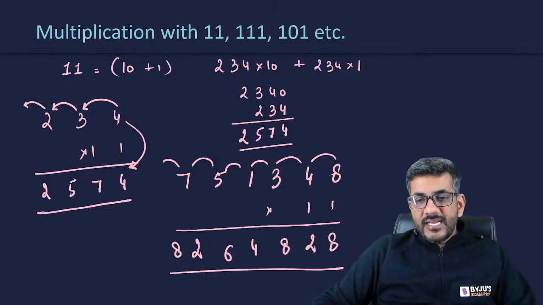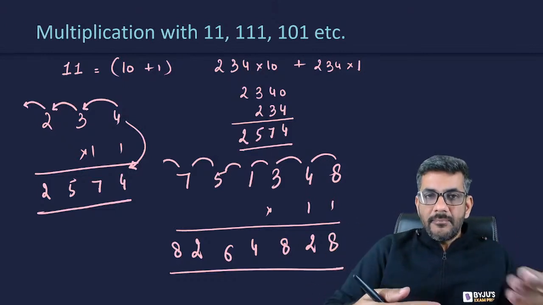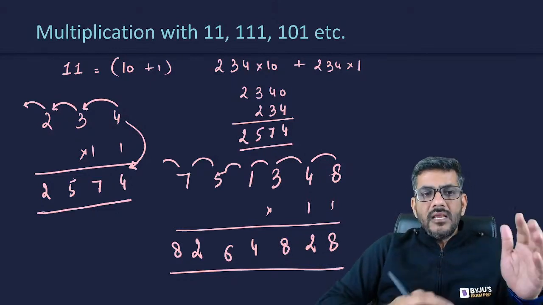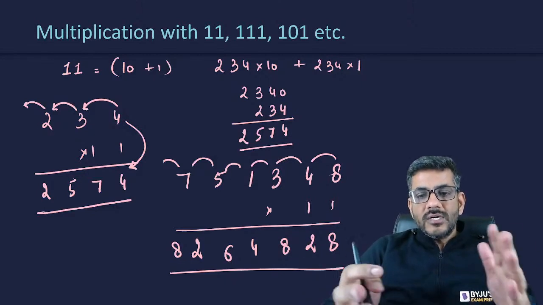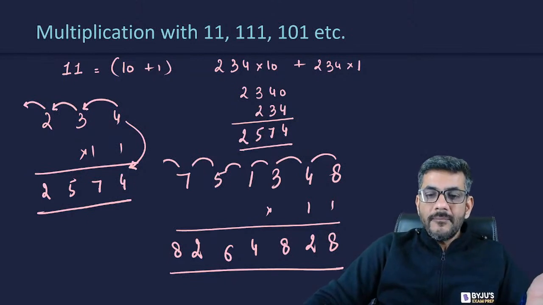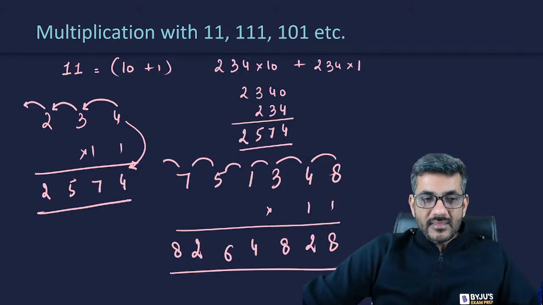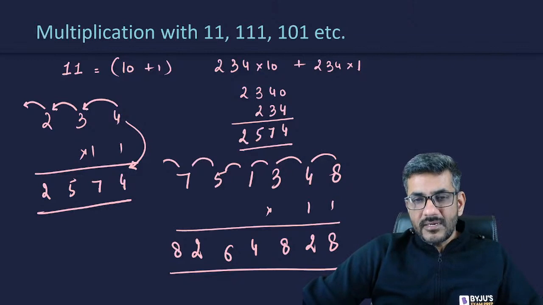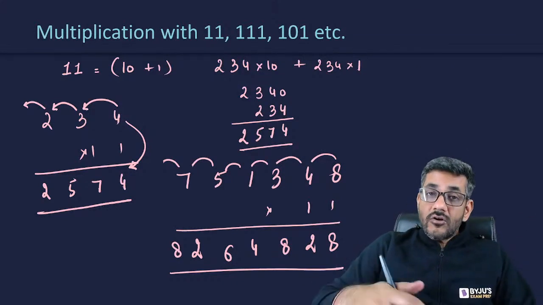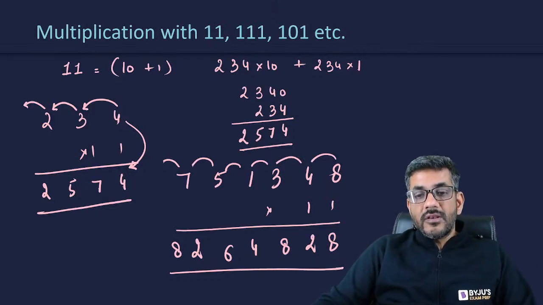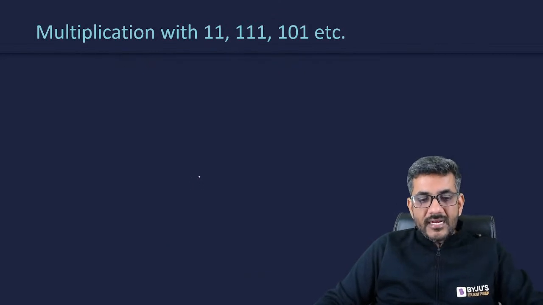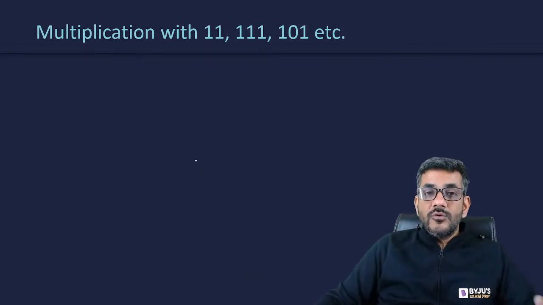Now, exactly in a similar way, the way we are multiplying by 11, if you are multiplying by triple one, अब 11 was 10 plus 1. So what is triple one? Triple one is 100 plus 10 plus 1. Of course, you can understand that. And once again, if I go by the same method, 100 plus 10 plus 1, if I multiply by 100, I multiply by 10, I multiply by 1, and then I add them, that also creates a pattern through which we will be able to understand how fast we can multiply. Let me try that now, how do we multiply fast with triple one.